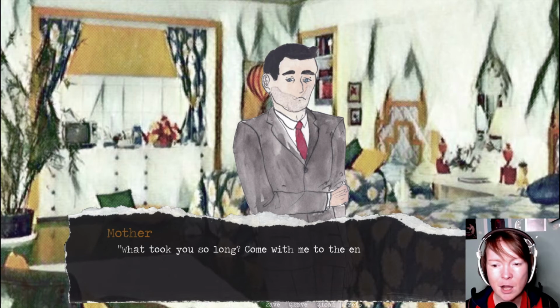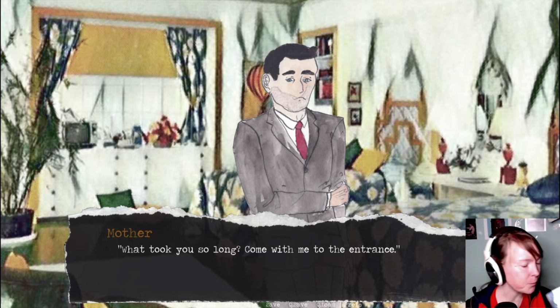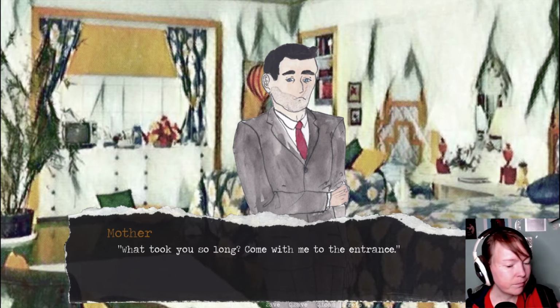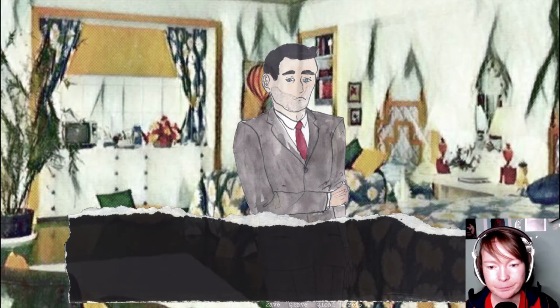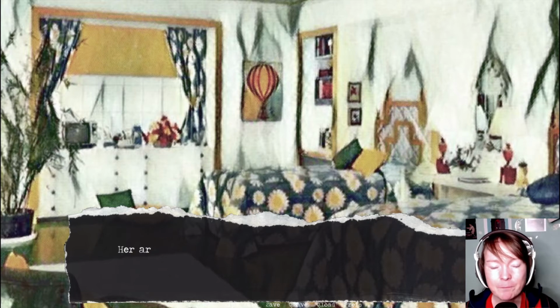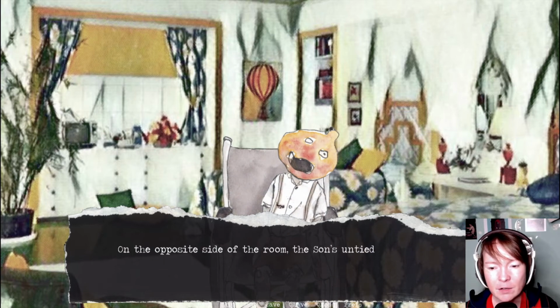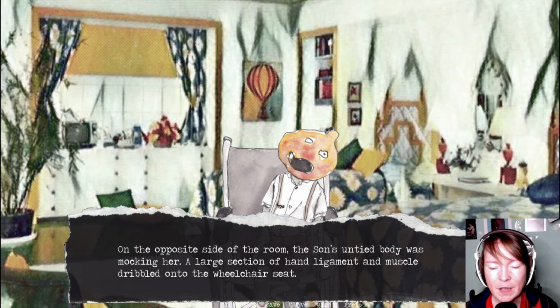"What took you so long? Come with me to the entrance." Her arms were bright red from struggling against the rope. No, don't leave her. On the opposite side of the room, the son's untied body was mocking her. A large section of hand ligament and muscle dribbled onto the wheelchair seat.